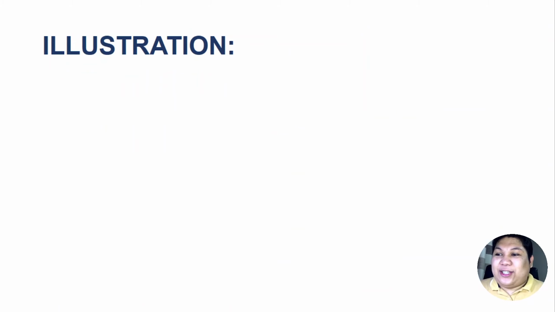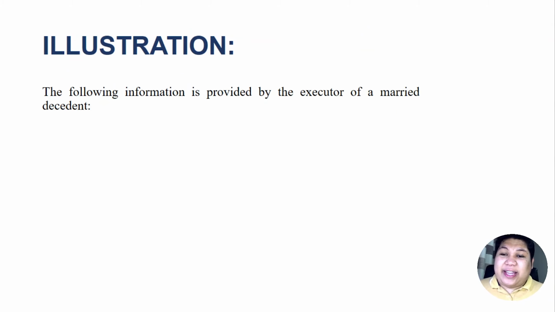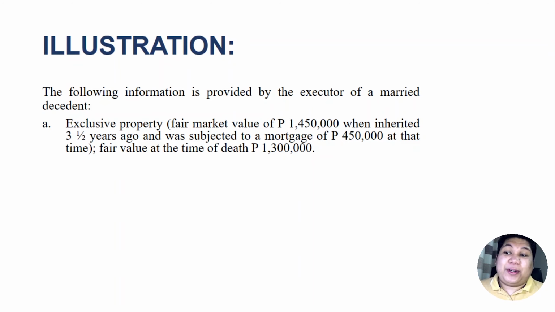Let's have an illustration. The following information is provided by the executor of a married decedent. We have here exclusive property, and the fair market value of this property, which was inherited 3.5 years ago, was 1,450,000 pesos. And this property, when inherited, was subjected to a mortgage of 450,000 pesos at that time. This decedent received this property for a fair value of 1,450,000.